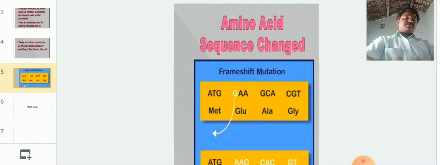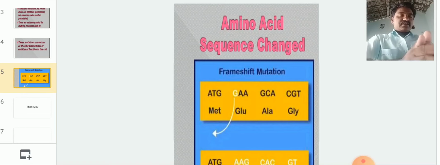If mutations take place in the DNA, new characters appear in the offspring. Those new characters are very useful to the offspring for surviving in the changing environment. So those characters are transmitted to the next generation. That is nothing but natural selection. If new characters appear in organisms, those characters are useful to the organism in a changing environment.